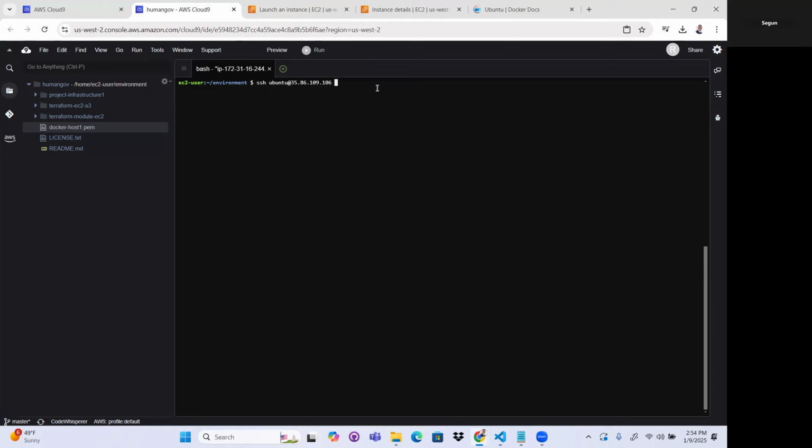Then I'll paste it. Then I'll use the -i option, then the name of the key, which is Docker